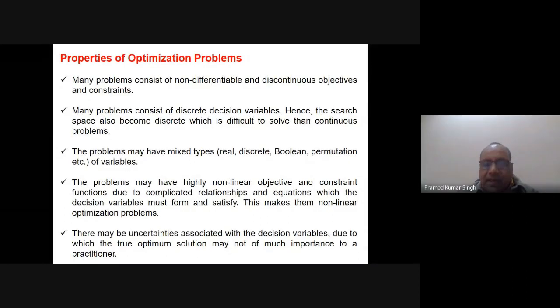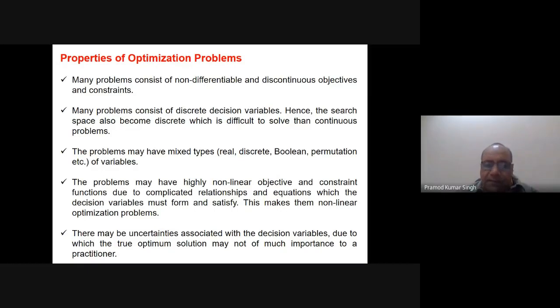So the problems may have mixed types. It means they may have real, discrete, boolean, permutation, etc. variables. Means in a single problem, one variable may be real, another may be discrete, something like this. The problems may have highly non-linear objective and constraint functions due to the complicated relationships and equations which the decision variables must form and satisfy. This makes them non-linear optimization problems.